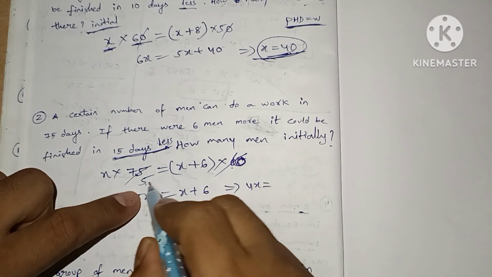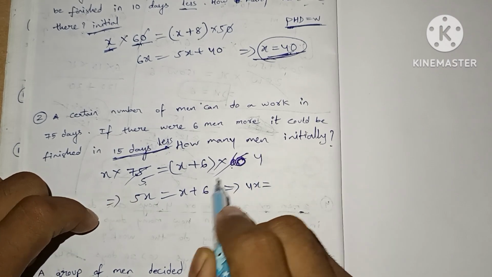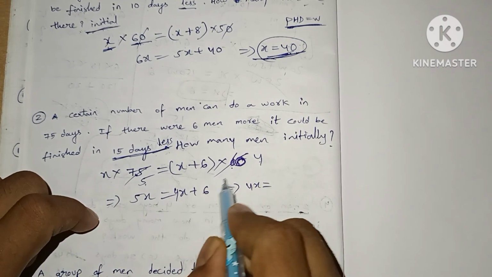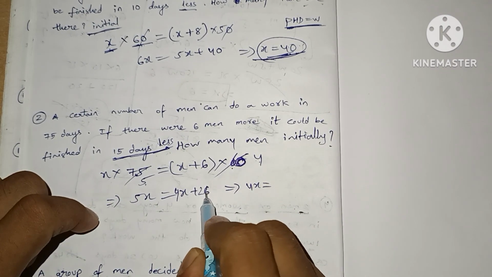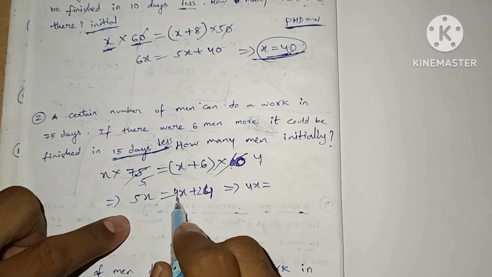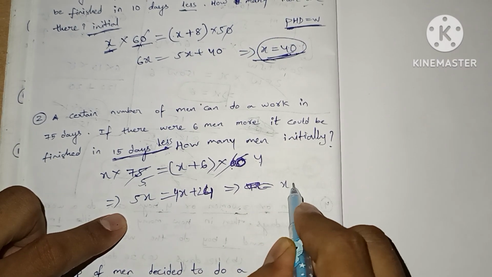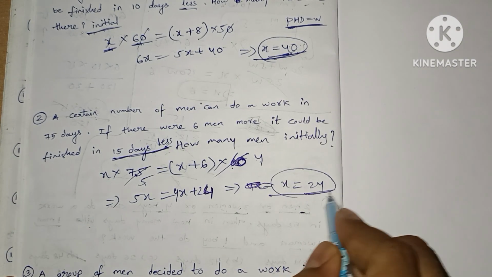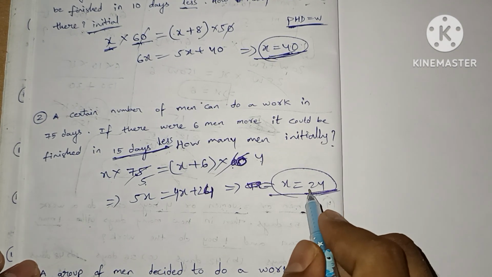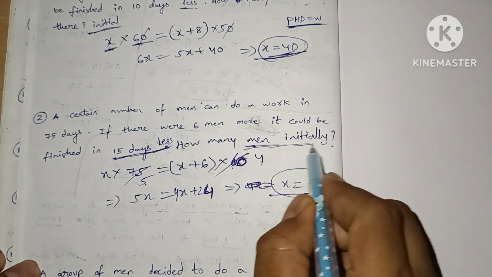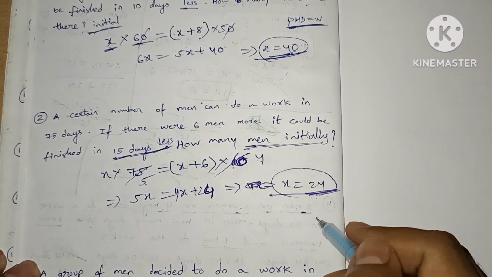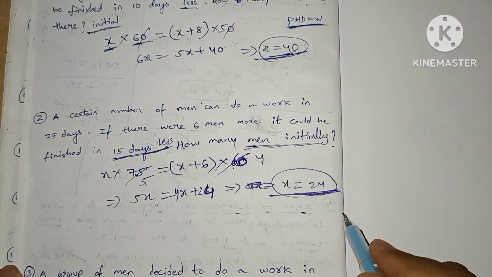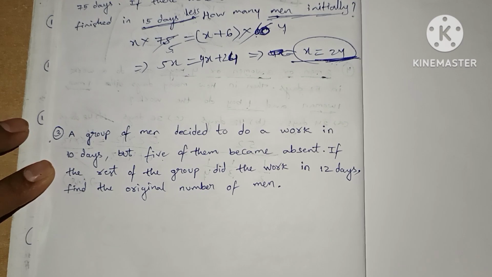So 15 5 times, 15 4 times. 4 times will be 4x plus 4 6 times will be 24. So we get x value is 24. 24 men, x value is 24. 24 is the initial men working for the job. Okay, answer is 24. Let's see one more question.